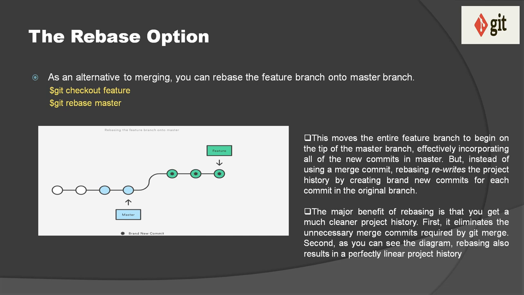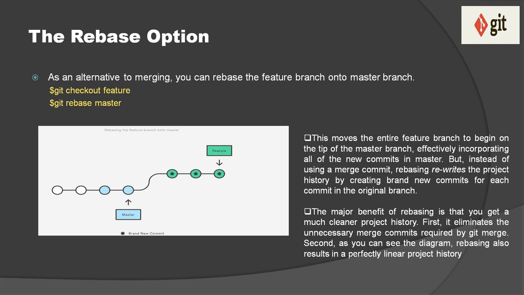Now when we talk about the rebase command, it is just an alternative to merging: you can rebase the feature branch onto the master branch. And how can we rebase? First of all, you have to check out the feature branch, and after that you issue the command git rebase master, right? So here are 2 points you have to keep in mind. This moves the entire feature branch to begin on the tip of the master branch, effectively incorporating all of the new commits in master.